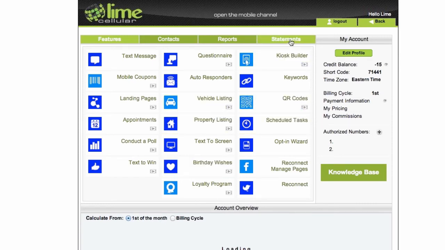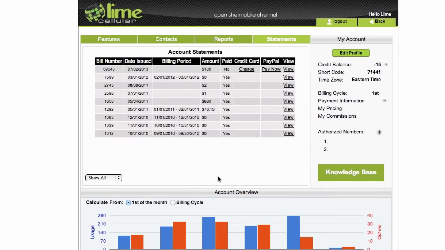Now, if you go to statement, this is brand new as well. Now you see that under the statement tab, your clients can pay their bills right from here. So until now, the system would charge all the credit cards on file every night at 1 o'clock in the morning Eastern. Here, that can be executed by the customer as well. So now the customer comes here, and he clicks charge. So if we put him on lock and he's locked here, he can actually pay the bill with the credit card and be unlocked right away, and his account is okay.